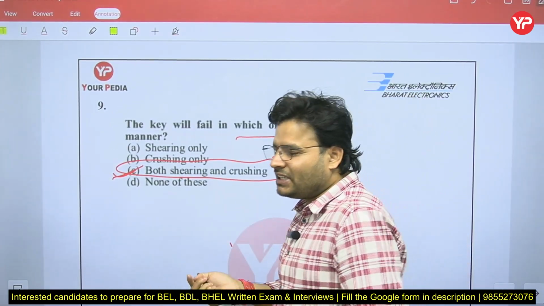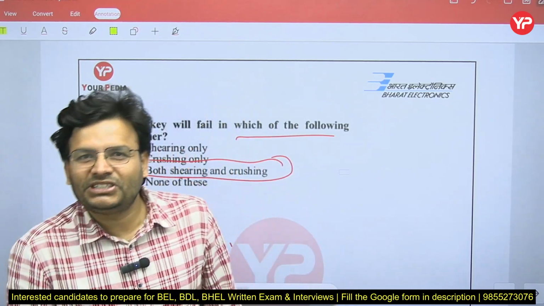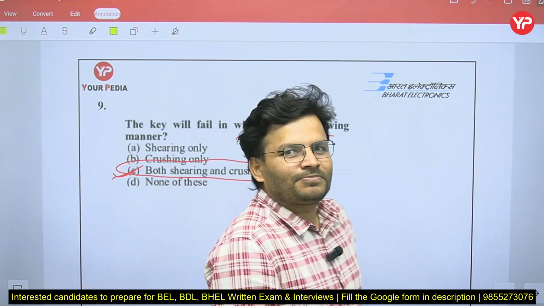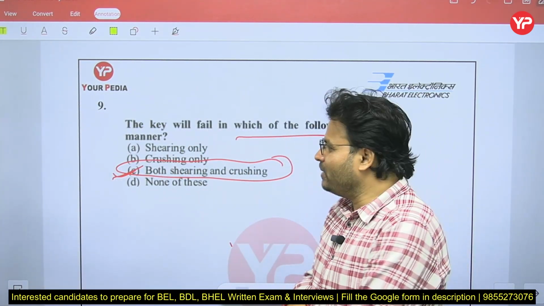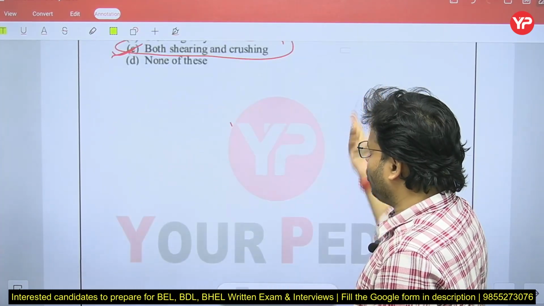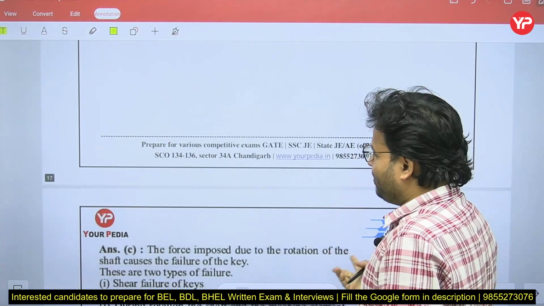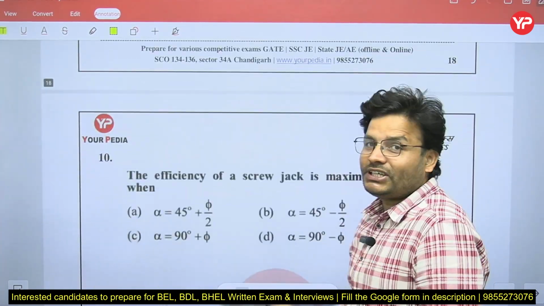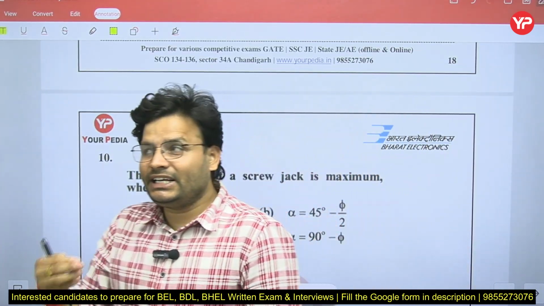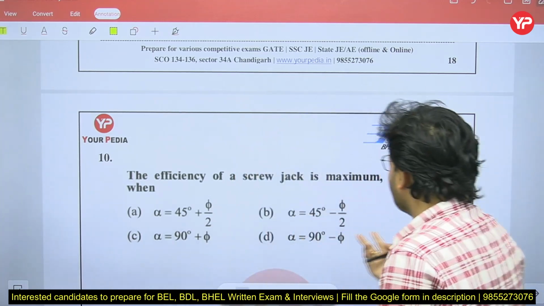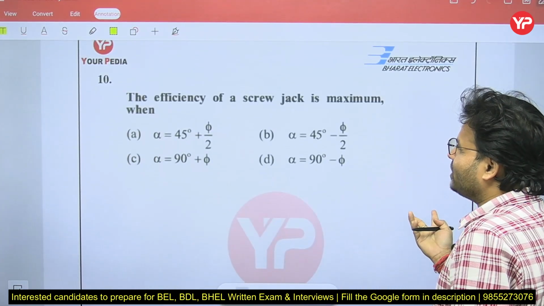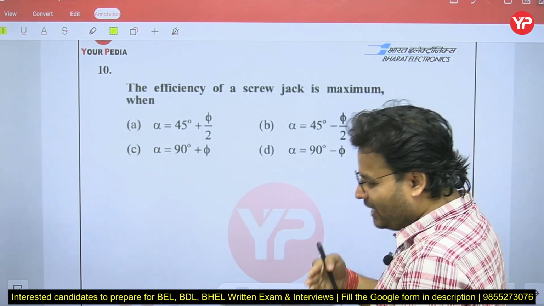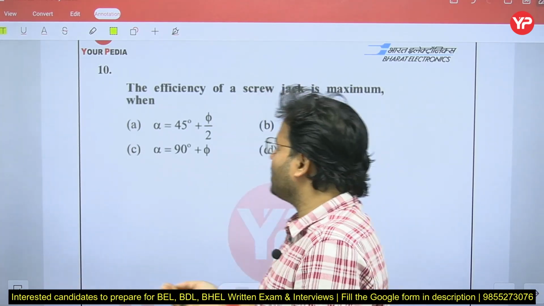How many types of keys are there, my dear friends? Anyone remember? How many types of key? Please comment in the chat box. How many types of keys are there? In which, friction is more important, and by which, friction is mainly responsible for transmitting the power?